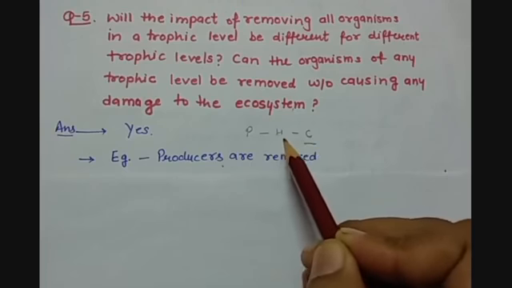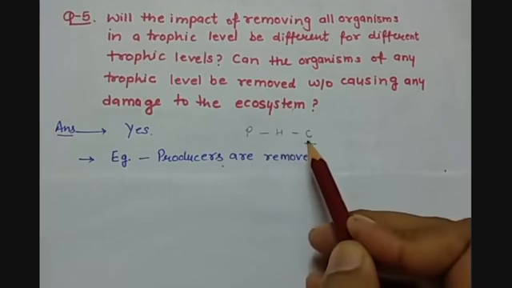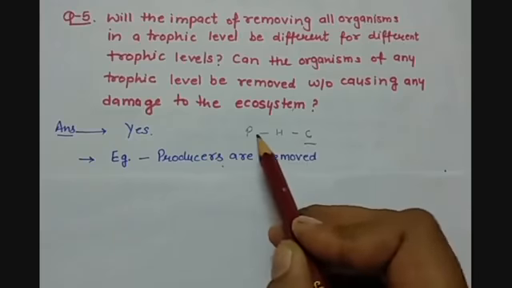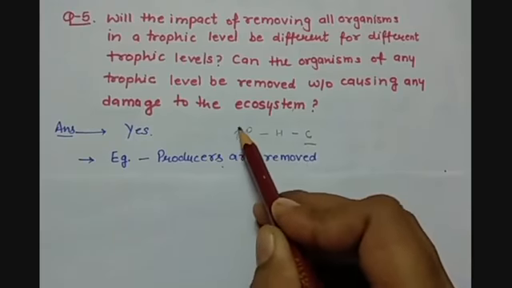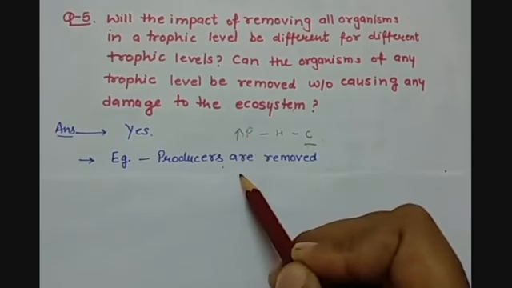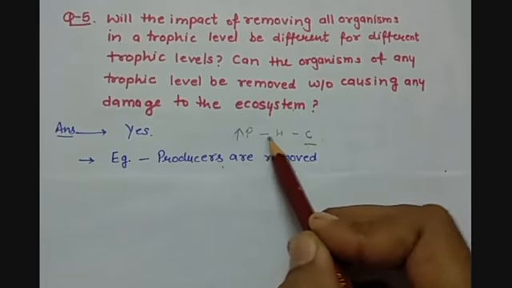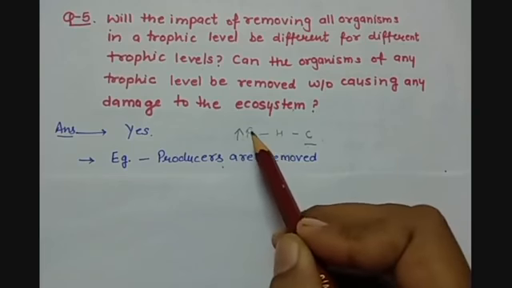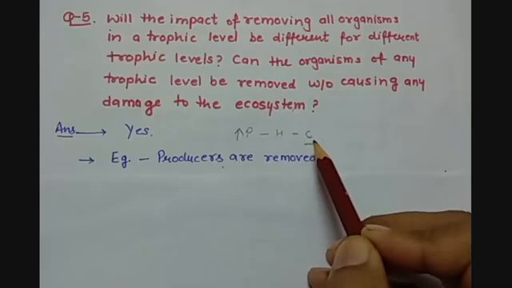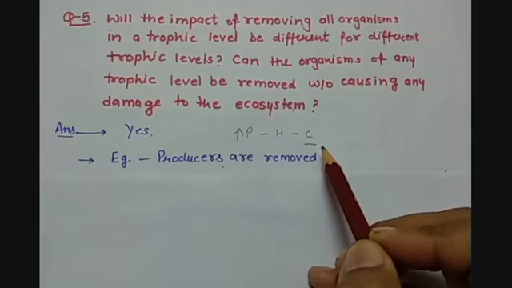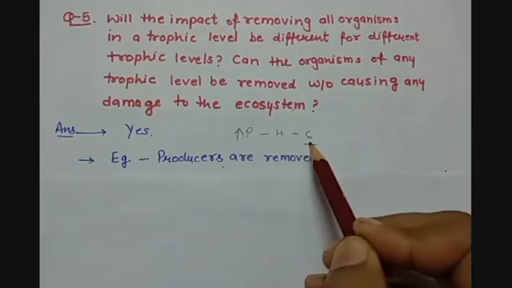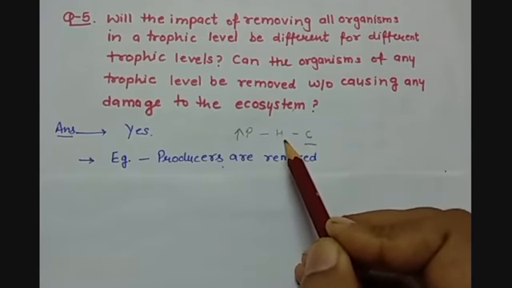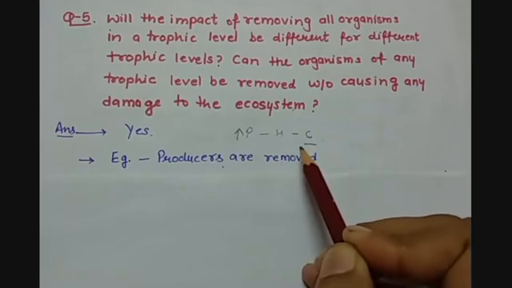In that case, what will happen? Here, the carnivorous population will decrease, but the producers will increase in numbers, because no other organism is eating them up. So the population of producers will increase and carnivorous will decrease in numbers. So on different trophic levels, the removal of organisms from one trophic level is having different impacts.